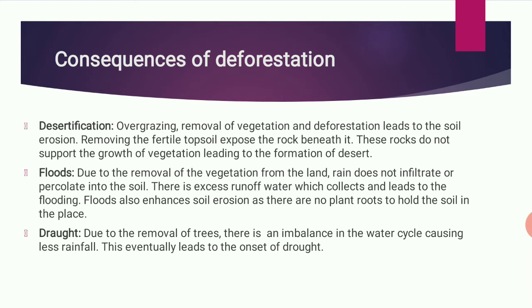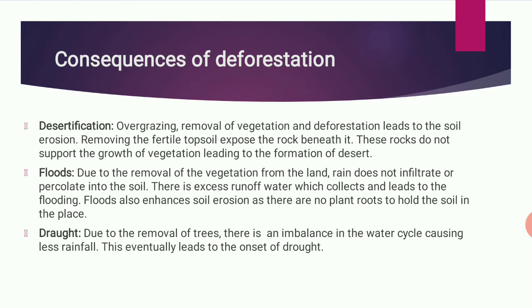Soil erosion is the removal of the fertile topsoil, which exposes the rock within it. The topsoil gets removed, and the rocks present inside come to the top. These rocks do not support the growth of vegetation, leading to the formation of deserts.